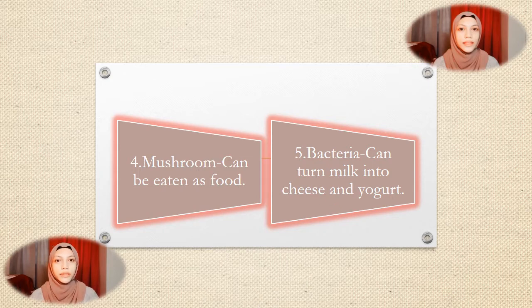The next microorganism that can be eaten as food is mushroom. And bacteria. Bacteria can be used to prepare fermented foods such as vinegar and wine. Bacteria can also turn milk into cheese and yogurt.